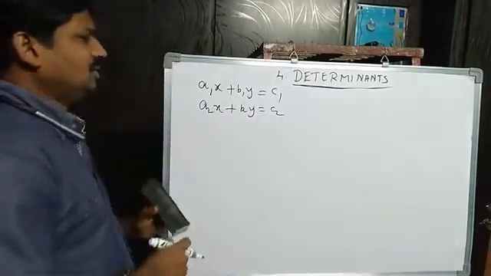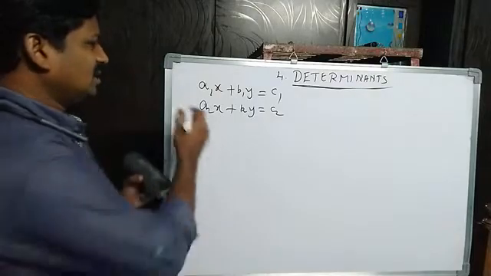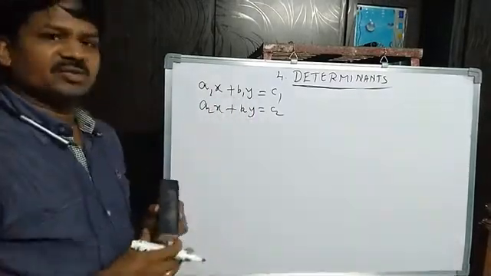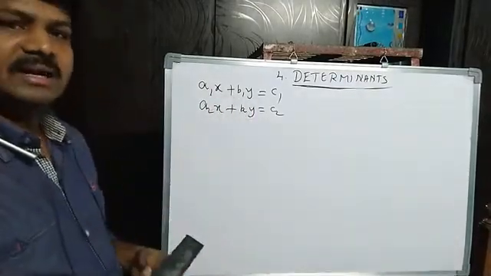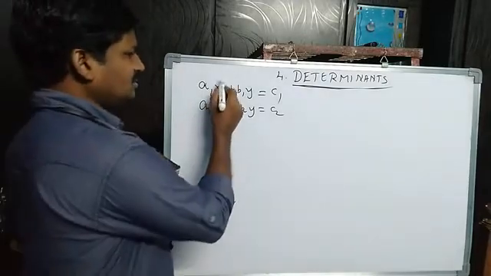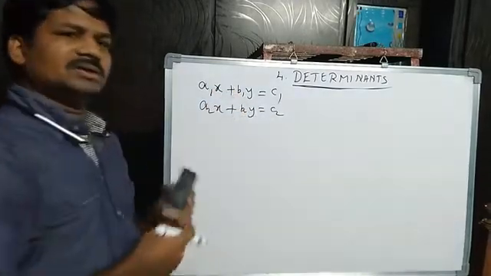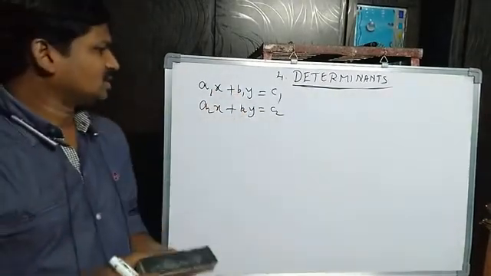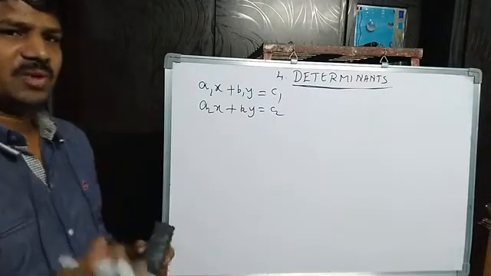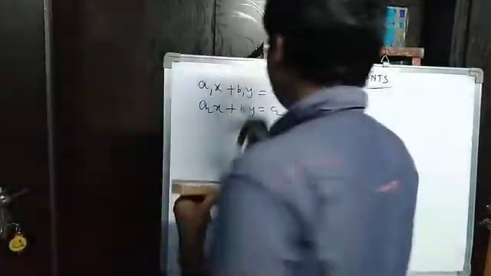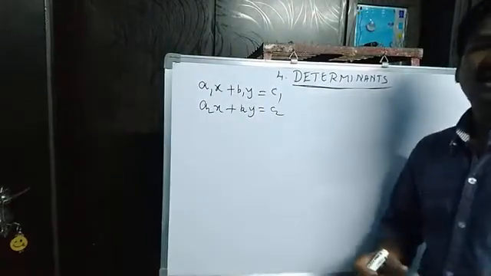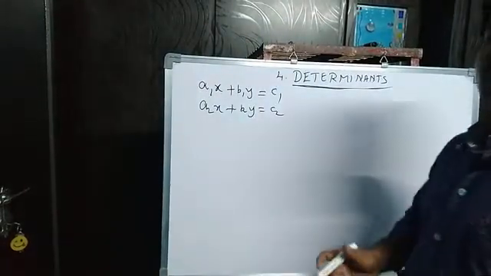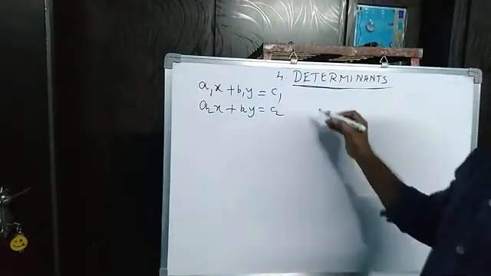These two are two different straight lines, or you can say these are a system of linear equations. Why? Because linear means degree 1 only. So these two are a system of linear equations. Okay. Now this system of linear equations you can write in matrix form. How will it be?